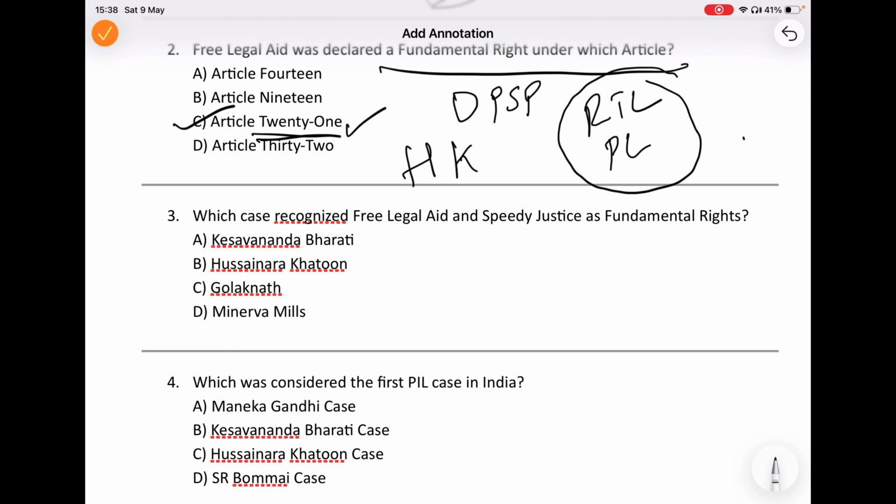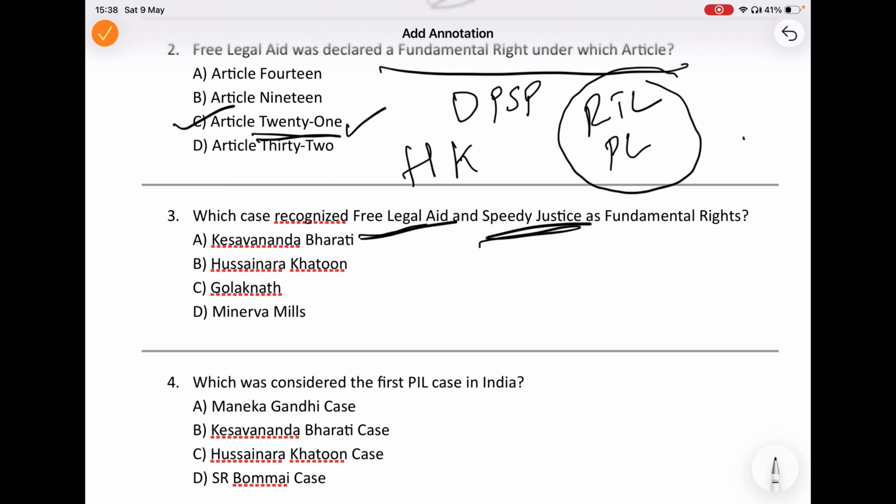Now, this is a very important constitutional law case for AIBE and any other judicial exams, whichever you take. This case has recognized free legal aid, speedy trial, and delayed justice.